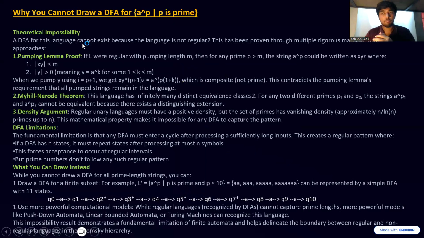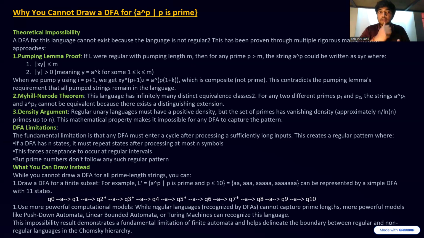First of all, what is a DFA and what are the limitations of us drawing a DFA? If we draw a normal DFA for a to the power of n, we'll see that we have a starting state, and we have a loop, where after a certain number of inputs we have repetition in the cycle of inputs.